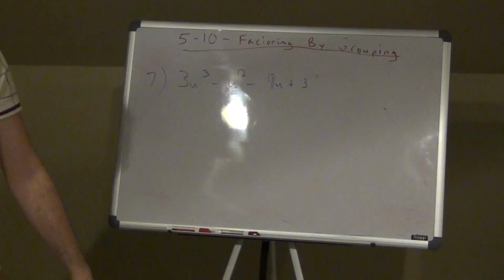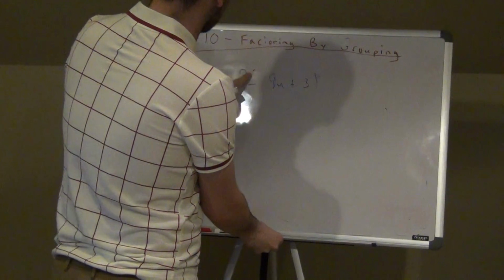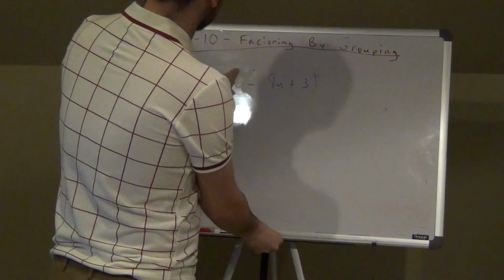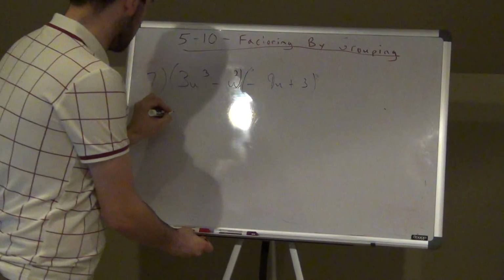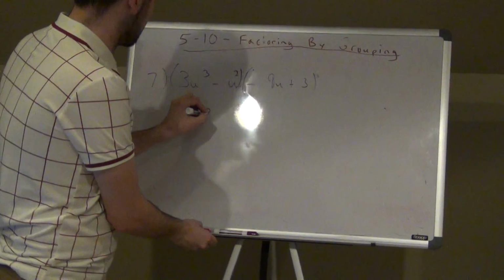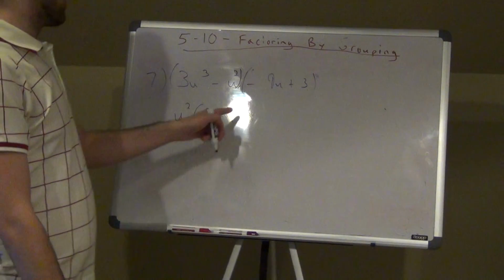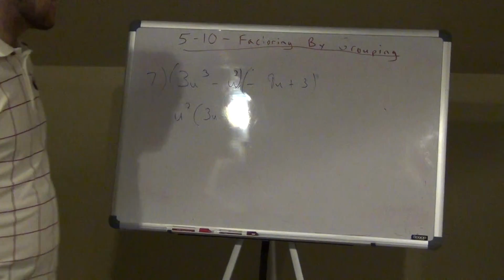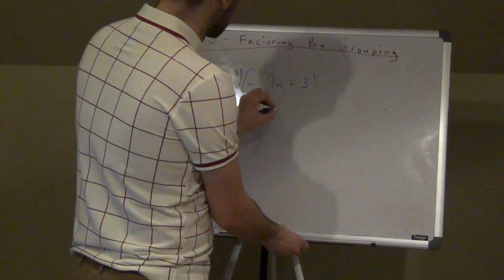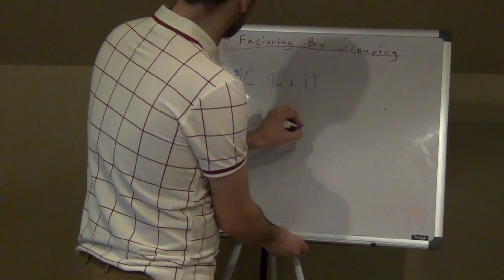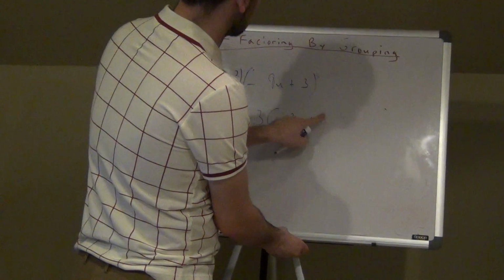Alright, so automatically, you should think 4 terms. Group the first two, group the last two, alright? So that grouping was not so good. Fix that u squared so I can actually group. Here I can just take out a u squared, and I'd be left with 3u minus 1. So here, I need this to be a positive 3u and a negative 1. So let's see, I know 3 goes into both of them, right? If I just take out a 3, I get negative 3u plus 1.